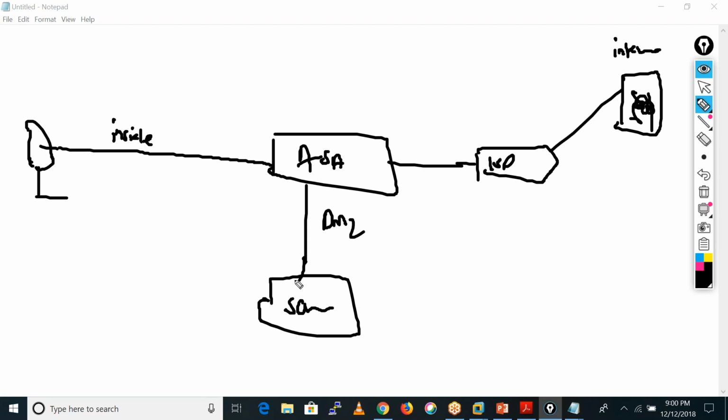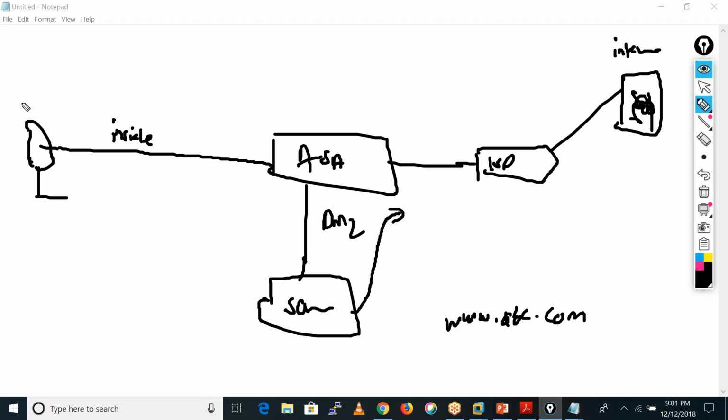We have hosted this server publicly. Every server has a URL like www.abc.com, the particular URL of this server.